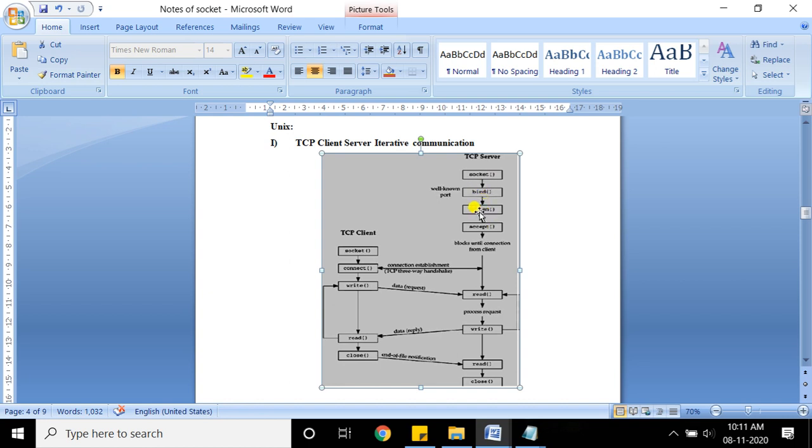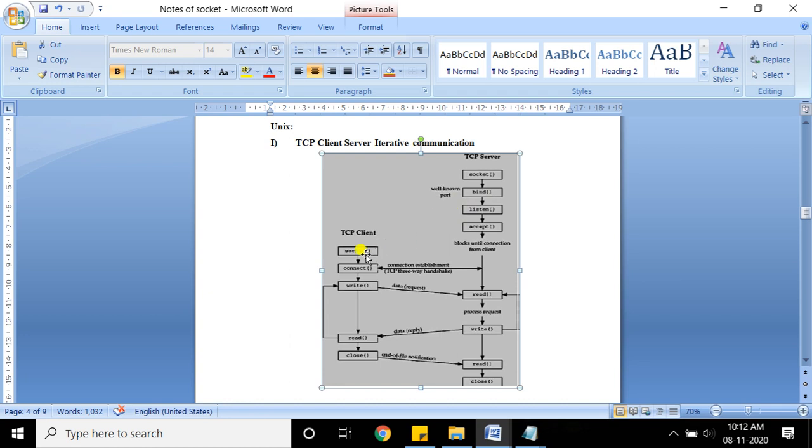Listen is basically used to open the server in passive mode, which allows the server to take requests from the client. Now here in listen you need to mention the queue length, that is, how many requests from the client side will be kept in the queue. You can mention that in the listen system call. So the queue is created here basically. The queue of what? The queue of the requests which are coming from the client.